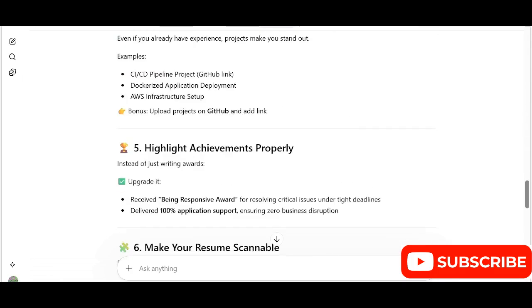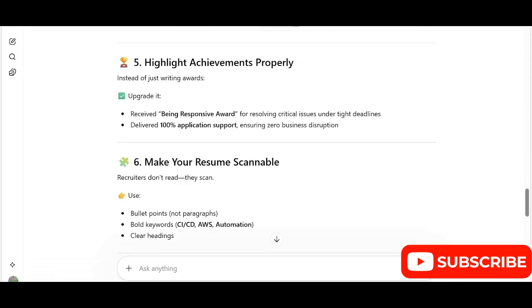And now you can see the difference: "Best Responsive Award for resolving critical issues under tight deadlines." This makes the difference. You have to understand this. In this way you will be able to crack it, and your resume will get shortlisted, right? So please keep this in mind.